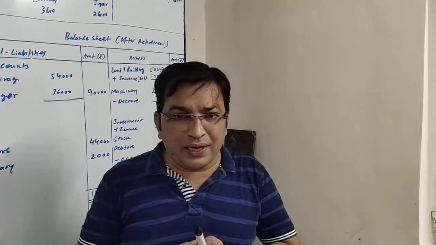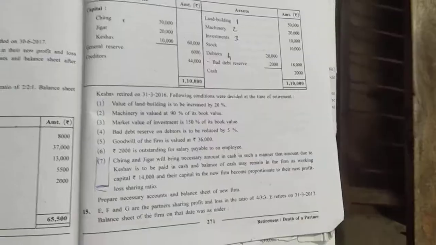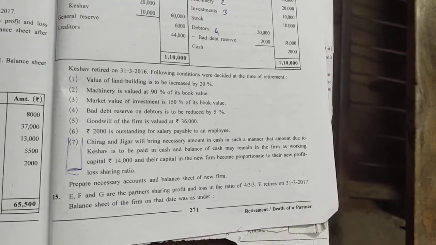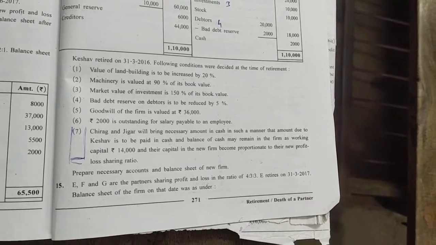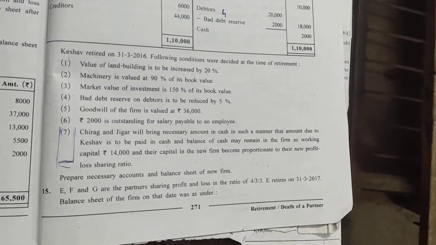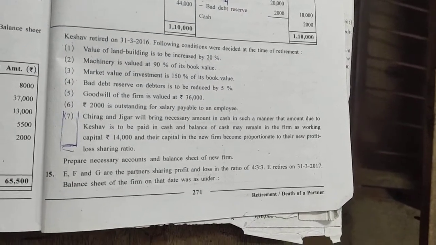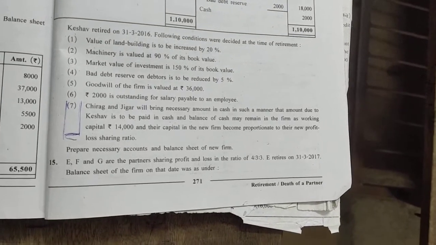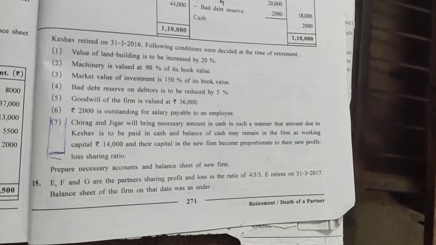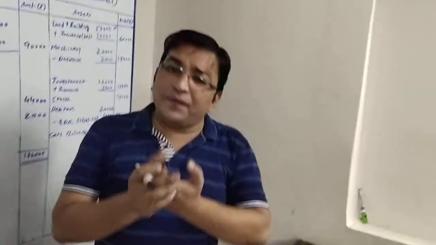Now one by one we will take adjustment, and the adjustment, those effects are not given, we will be giving the effects of them. The adjustment, value of land and building is to be increased by 20%. We have finished this adjustment. Machinery is to be valued 90%. We have also finished this. Market value of investment also done. BDR also done. Now the fifth adjustment says the goodwill of the firm is valued rupees 36,000.